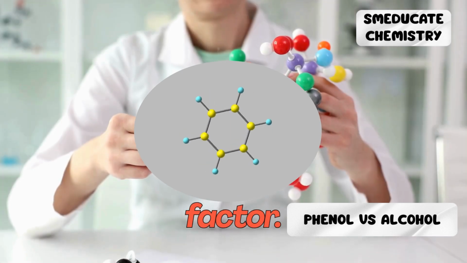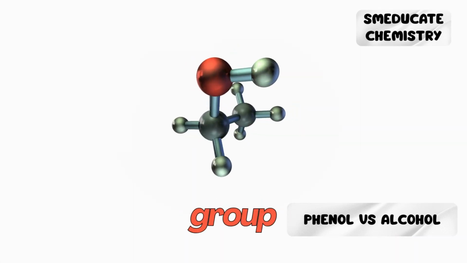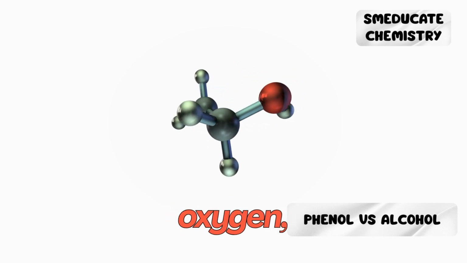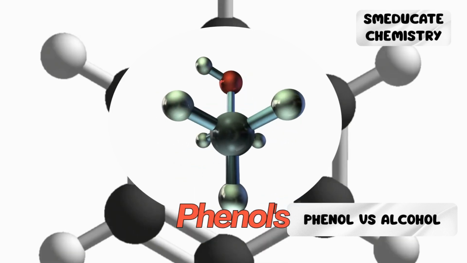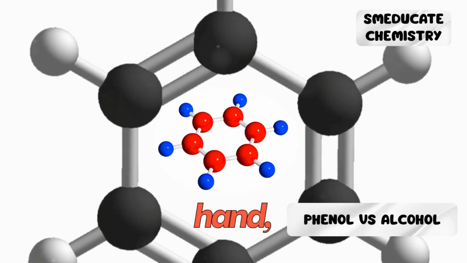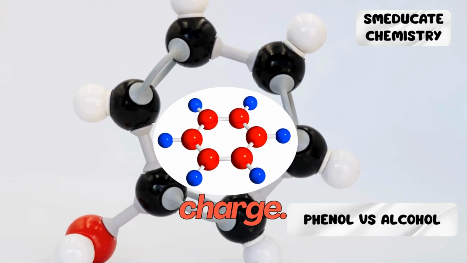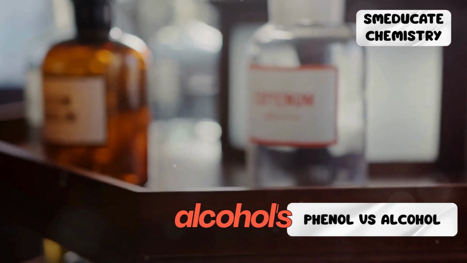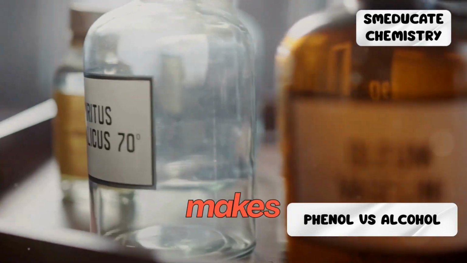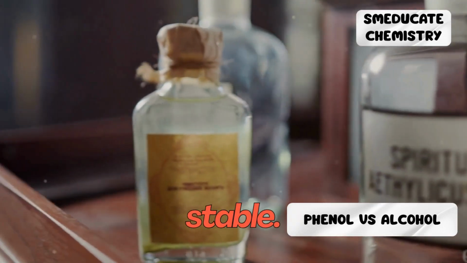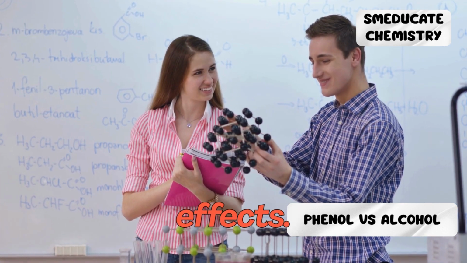There's one more factor, the inductive effect. In alcohol, the alkyl group pushes electrons toward oxygen, making the negative charge even less stable. Phenol's benzene ring, on the other hand, pulls electron density away, helping stabilize the negative charge. So, alcohol's structure makes its ion less stable, while phenol's structure makes its ion more stable. Phenol wins with both resonance and inductive effects.